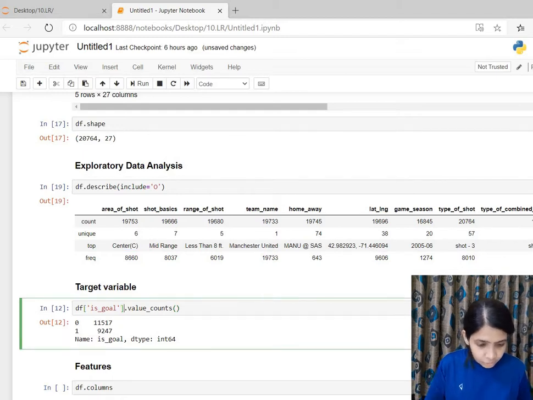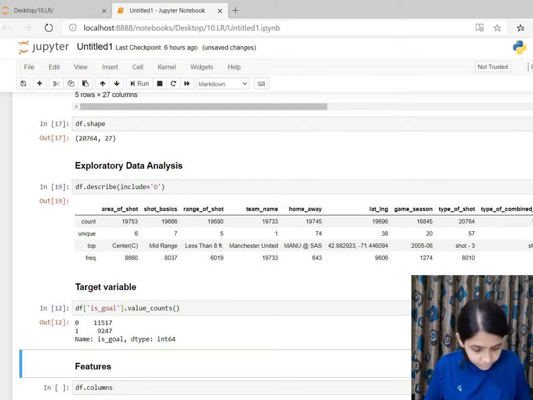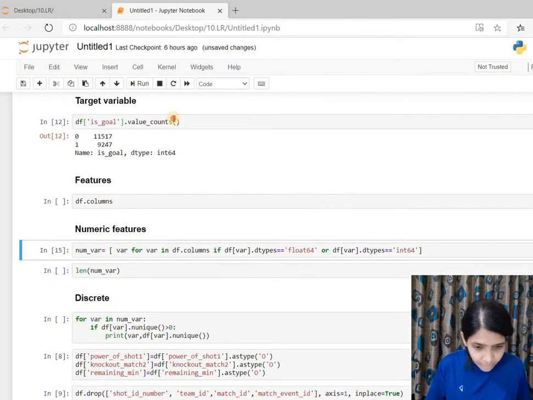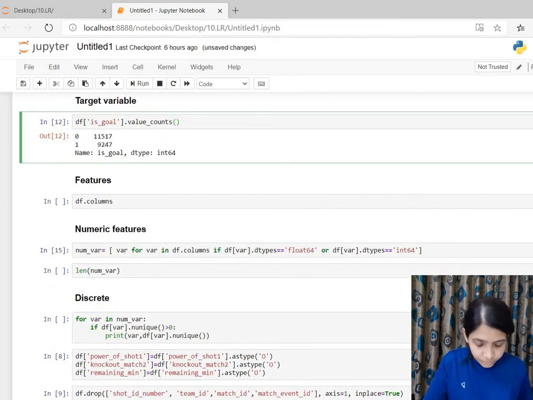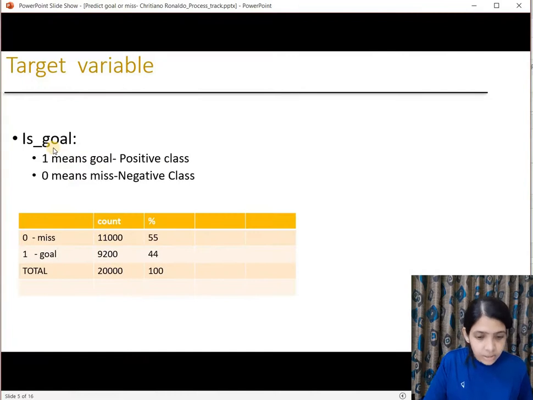So let's try to find out more about the target variable. The first thing that we should start with is we should define which of these classes is going to be our positive class, because this is an area of importance. We'll see that when we find the accuracy of the model.